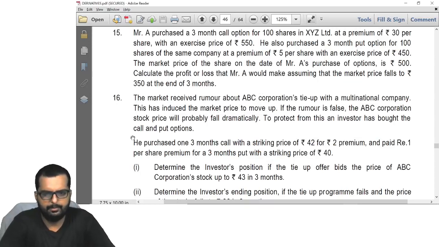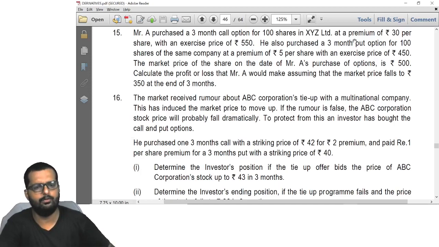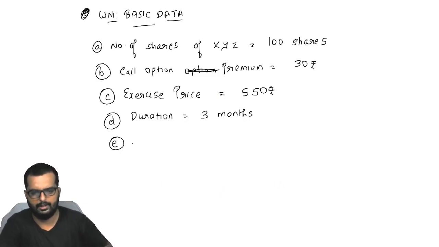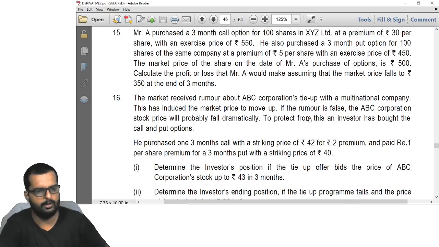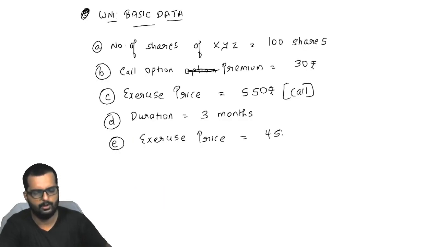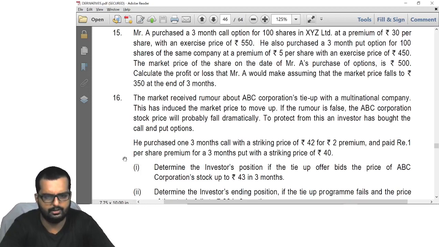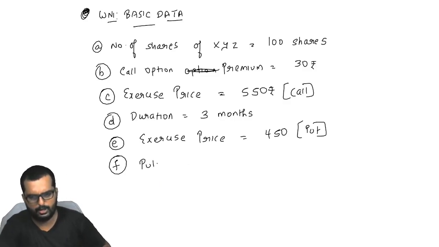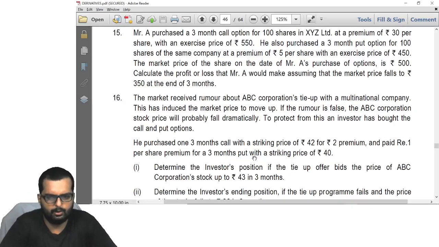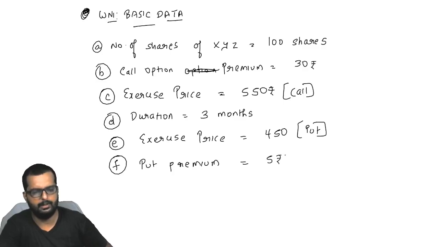Okay, point number E. Then he has also purchased a 3 months put option for the same 100 shares at a premium of 5 and an exercise price of 450. So I'll just write down over here exercise price. This is of call. Then I'll write down exercise price for put. What is the exercise price for put that he has told over here? 450. Same duration, same number of shares, 100 shares only, right? And they have given the put premium. How much is the put premium turning out to be? Put premium turns out to be 5 rupees per share.